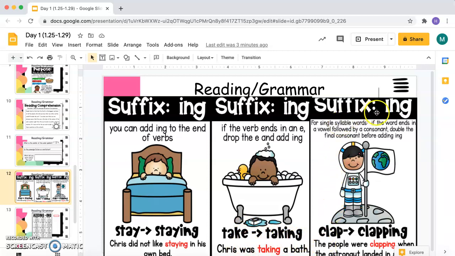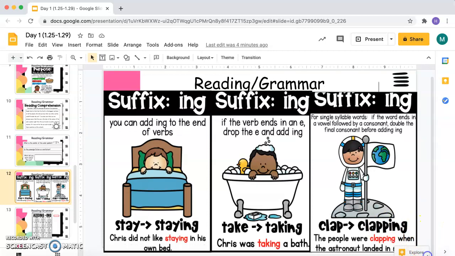All right, so still the suffix ing for single syllable words. If the word ends in a vowel followed by a consonant, double the final consonant before adding ing. For example, here's clap, here's a vowel right here with a consonant beside it. We're going to add the same consonant, so we're going to add another P. So clap goes to clapping, adding a P before you add ing. The people were clapping when the astronaut landed. I can't see what this says because it says explore right there.